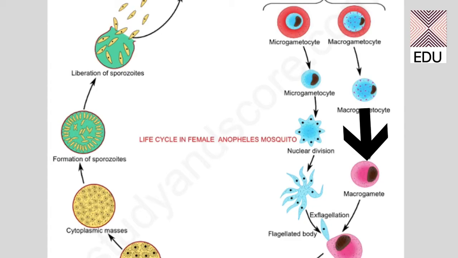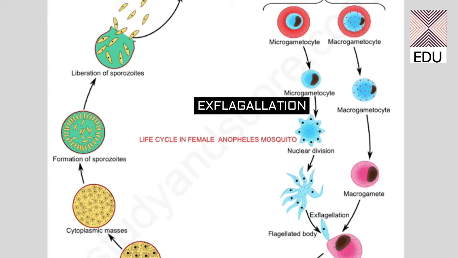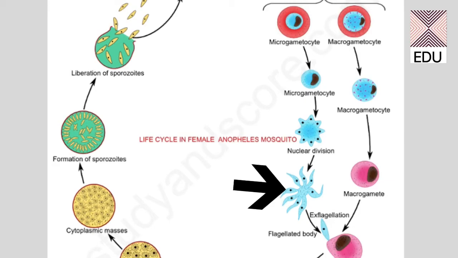Now if we take a microgametocyte, it undergoes a particular phenomenon called exflagellation. So in this phenomenon, what happens? The nucleus of the microgametocyte divides into many and it forms a star-shaped structure. That's why it is called exflagellation. So there are many flagella-like structures formed.